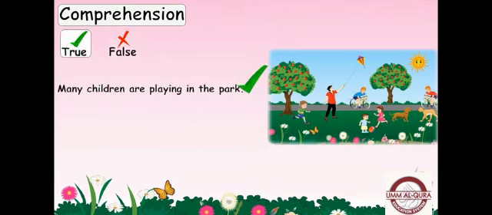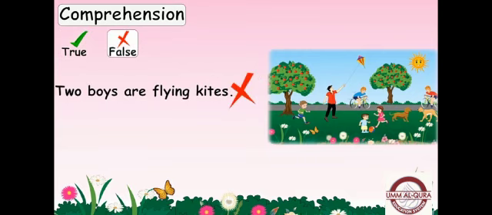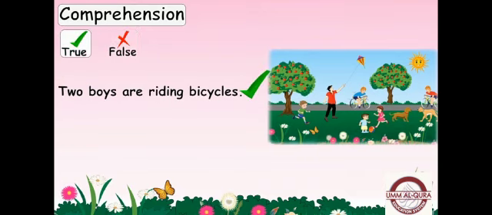Many children are playing in the park. This sentence is true because according to the passage, we can see many children in the park. Two boys are flying kites. Is it true or false? It is false because only one boy is flying a kite.